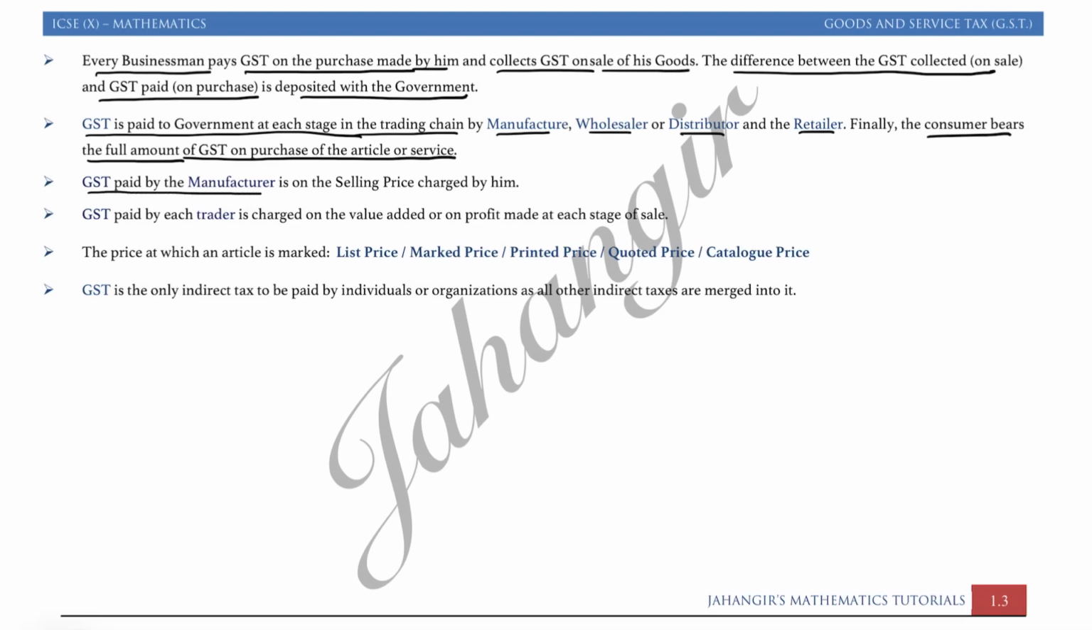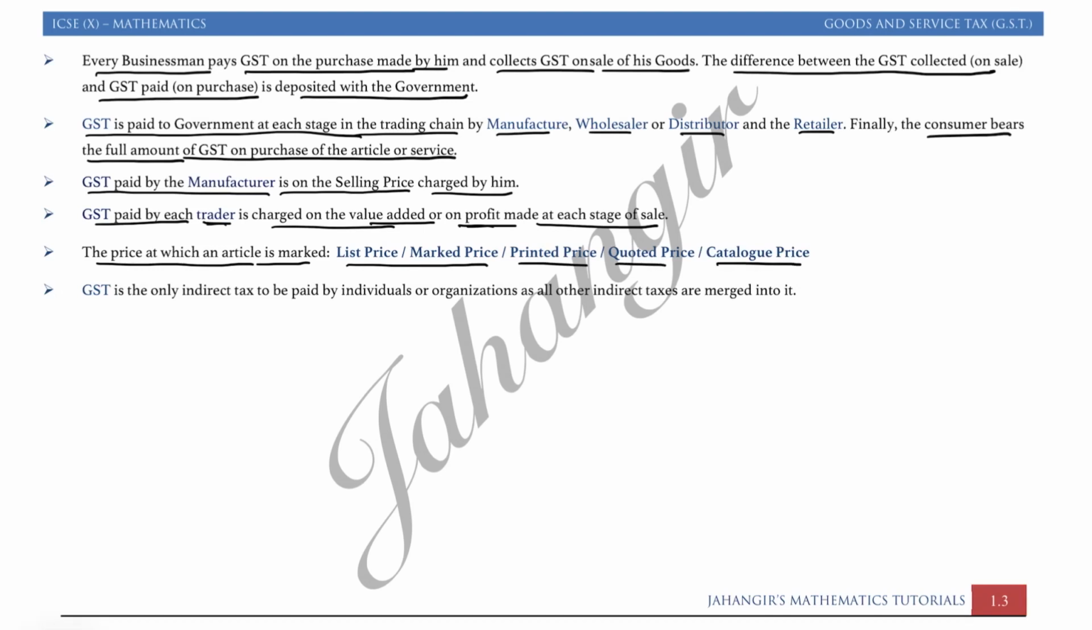GST paid by the manufacturer is on the selling price charged by him. GST paid by each trader is charged on the value added or on profit at each stage. The price at which the article is marked is called list price, printed price, quoted price, catalog price. These are all mark price. You had already learned in basic standard what mark price is.